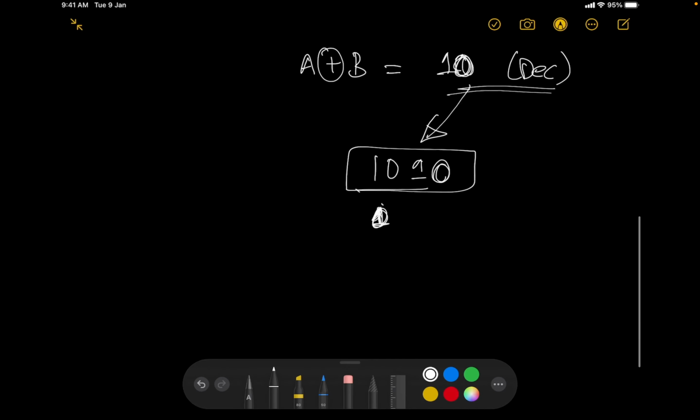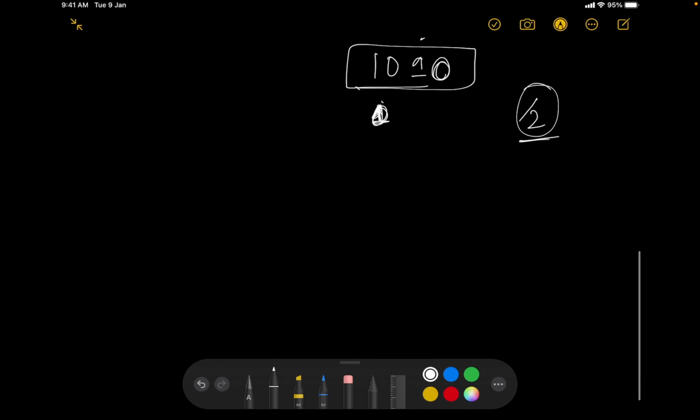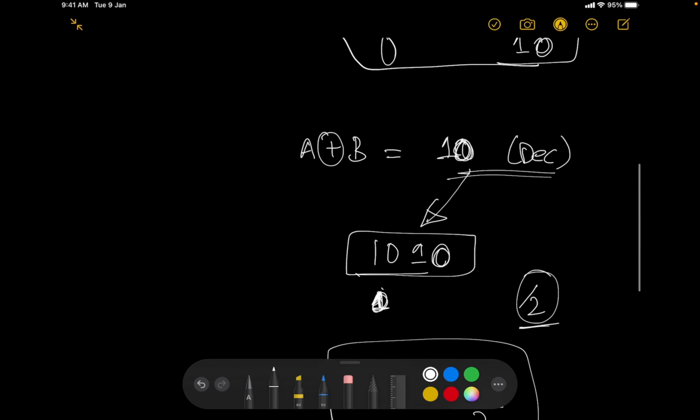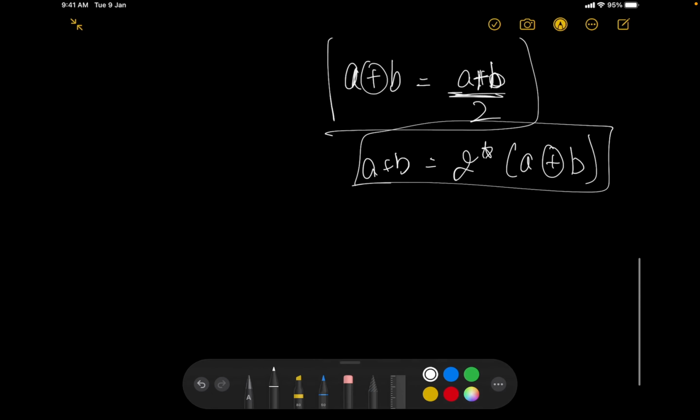Since I'm having to divide it by 2, what I want is that a XOR b is equal to (a plus b) divided by 2. Since I want the addition to be double, you can say a plus b is equal to 2 into a XOR b, right? So that simply means that whenever I am having a 1, right?